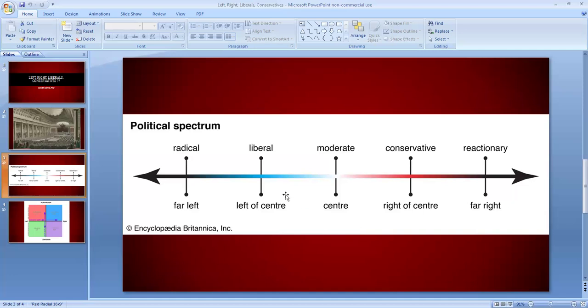Okay. Now, we have the far left and far right. Far also means extreme. So what does it mean to be far left or far right?